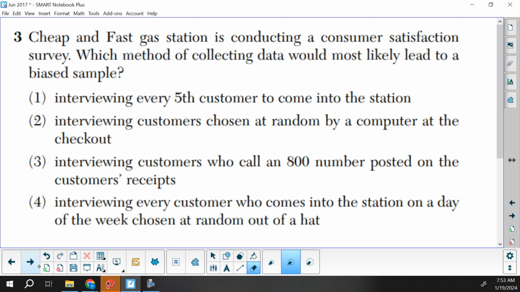Bias is created when there's certain individuals that are either overrepresented or underrepresented. 3 would be our one that has the most bias, and the reason for that is it's only getting the opinions of people who chose to call the 1-800 number. So the people who are going to be motivated to call that number are most likely the people who are really upset, but you might have some people that are really pleased also, but you're going to get nobody in the middle. So anytime the person has to put in the effort, that creates a lot of bias.